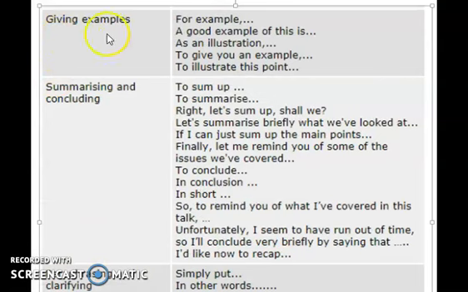When the speaker gives examples, he'll use such phrases as: for example, a good example of this, as an illustration, to give you an example, to illustrate this point. And when he or she moves on to summarize or conclude: to sum up, to summarize, right, let's sum up, shall we? Let's summarize briefly. If I can just sum up the main points, to conclude, in conclusion, in short, and so on.